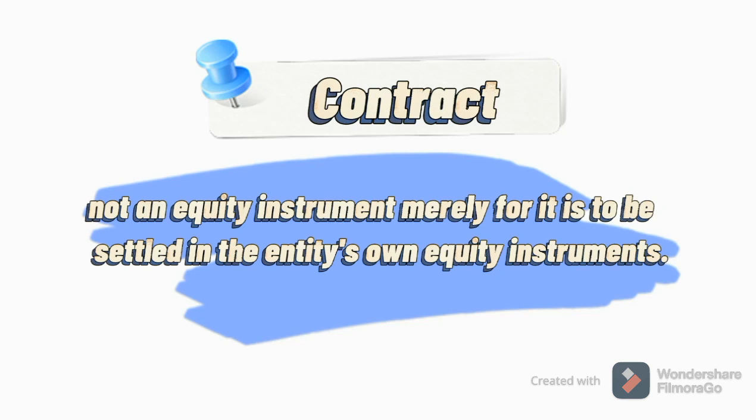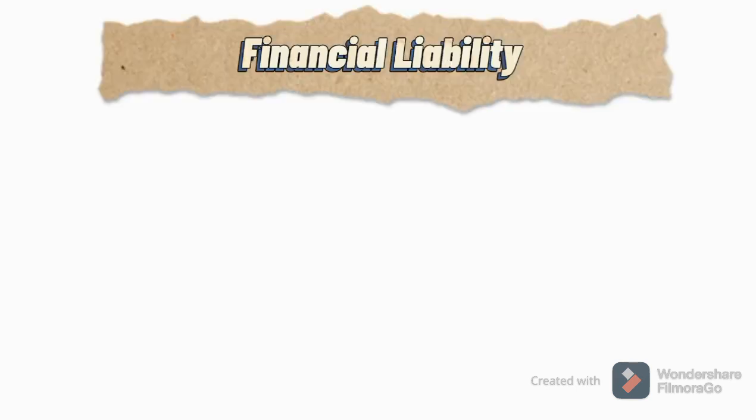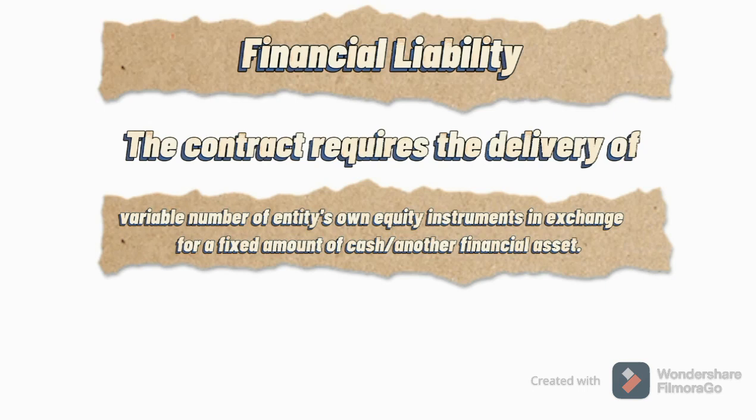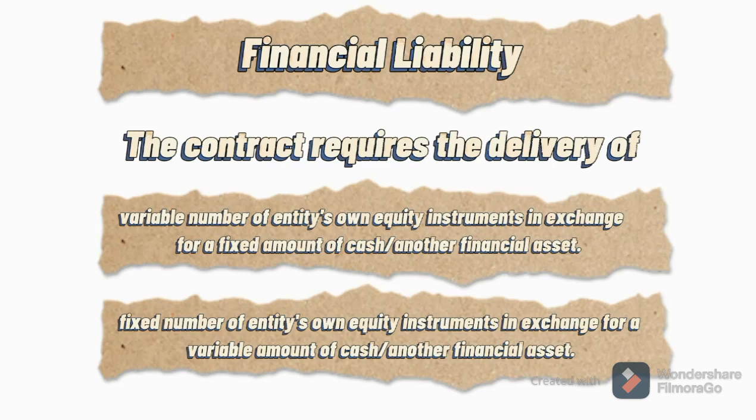A contract is not an equity instrument merely because it is to be settled in the entity's own equity instruments. A contract is a financial liability if the contract requires the delivery of a variable number of the entity's own equity instruments in exchange for a fixed amount of cash or another financial asset, or a fixed number of the entity's own equity instruments in exchange for a variable amount of cash or another financial asset.